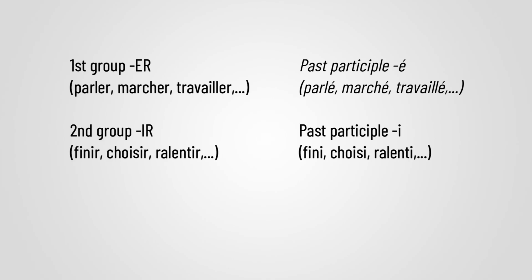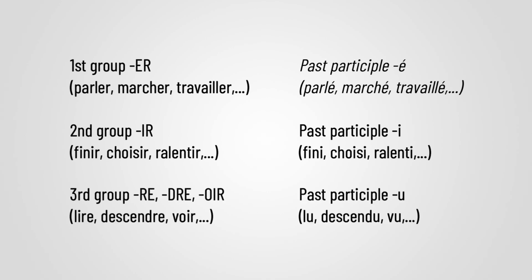Second group, the verbs ending with IR, will most likely end with I. And the third group, the verbs ending with RE, DRE, OIR, will most likely finish with the letter U. There are exceptions that you need to check, but this already really helps to conjugate the vast majority of verbs.